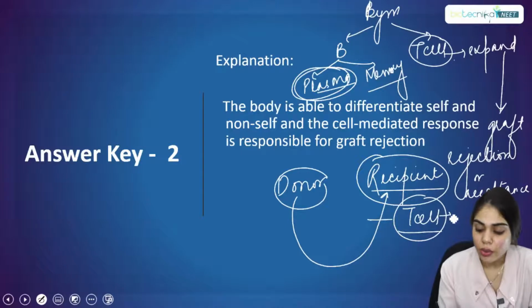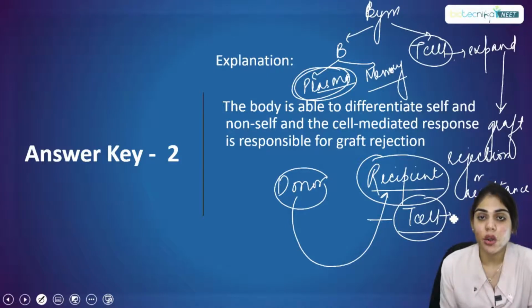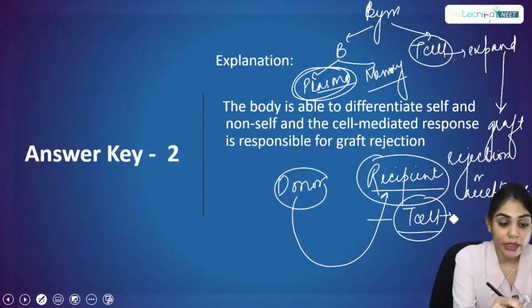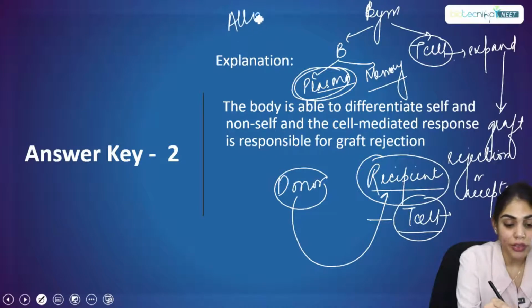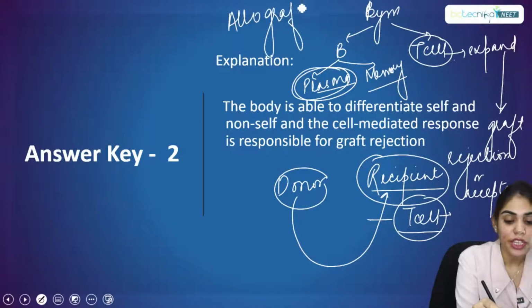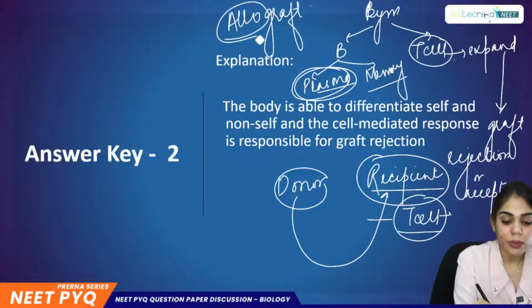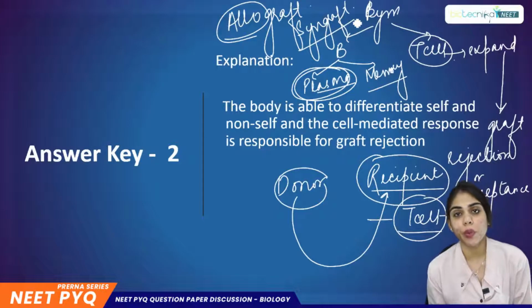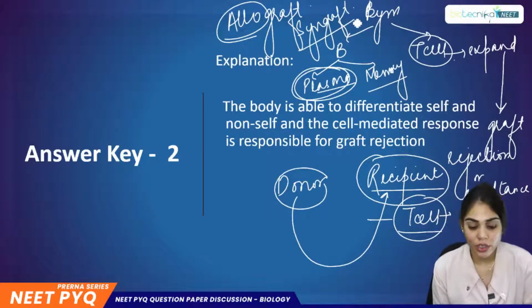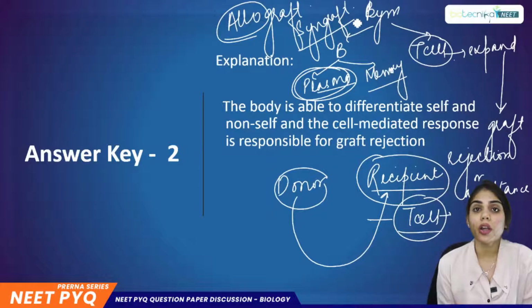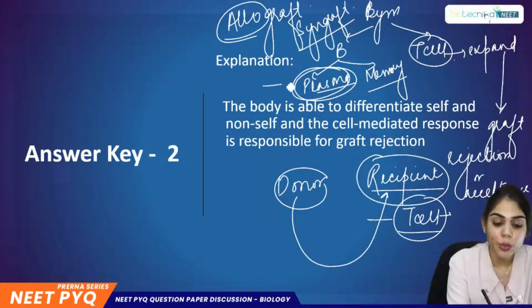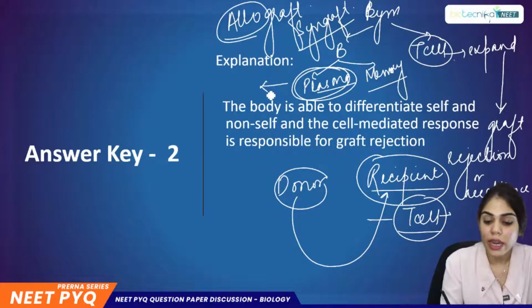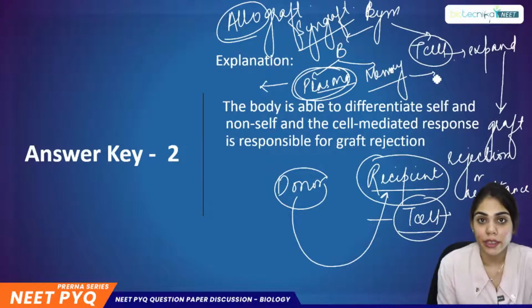T cell is only responsible for the acceptance or rejection of this graft. That is what is called an allograft. Allo here represents species, and sometimes it can be syngraft or autograft. This graft can be of any type. So who plays an important role in acceptance or rejection? It is T cell. And we all know that B cell mediates humoral immune response, and T cell mediates cell mediated immunity.